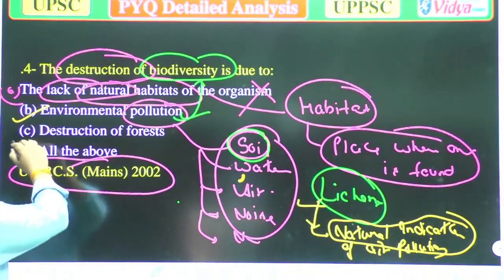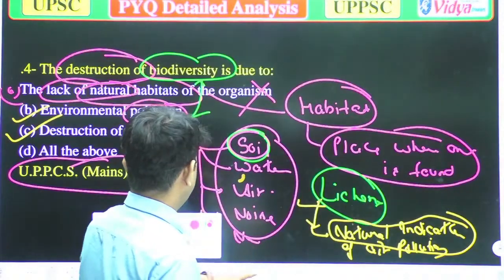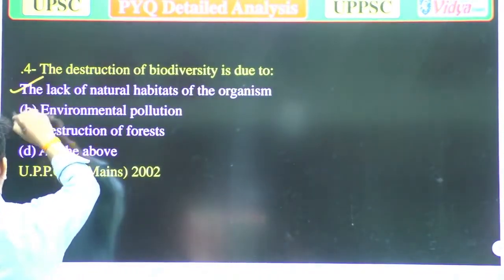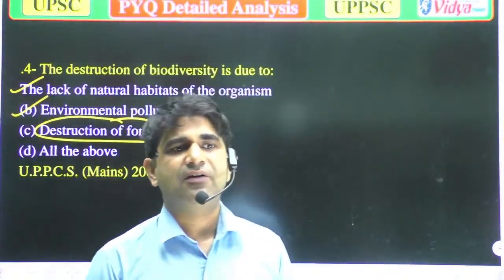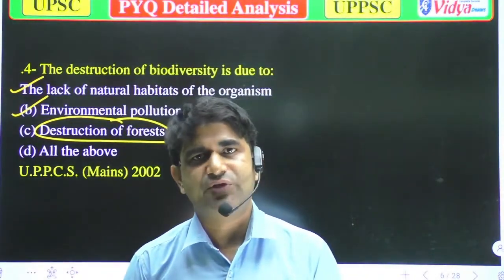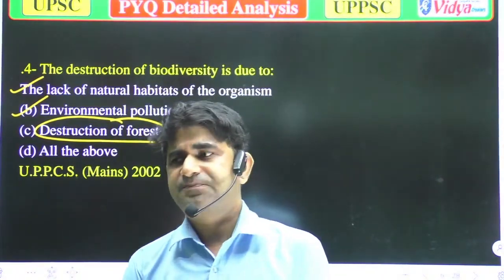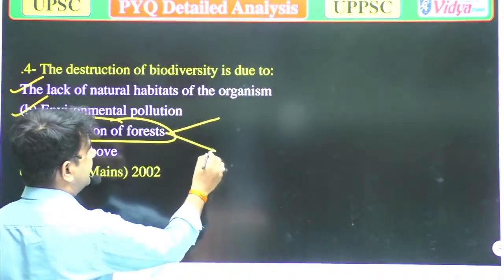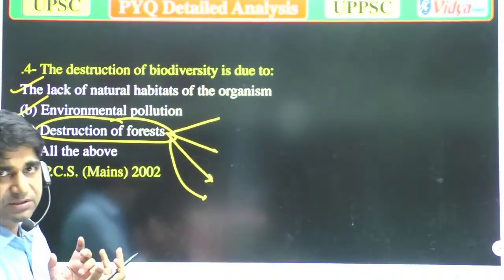Destruction of forest. Yes, destruction of forest is also a correct answer. Now we'll see how. When we talk about destruction of forest, forests are the most diverse area for plants. Forests can be of two types, natural forest and artificial forest. We are talking about forest in general, which could be artificial or natural. So in these forests, what happens? These forests have the tendency to attract rain.